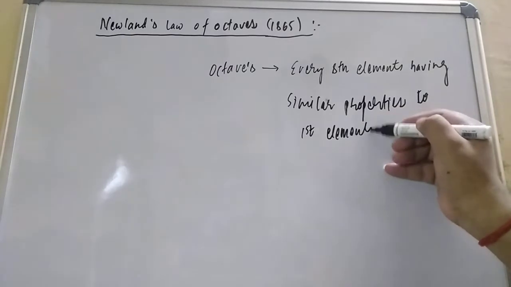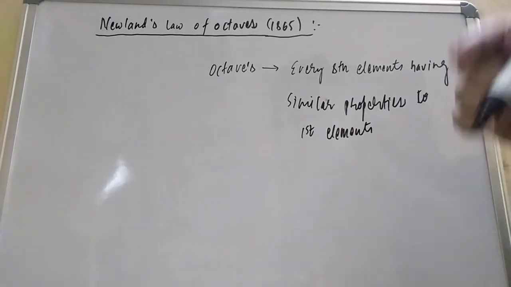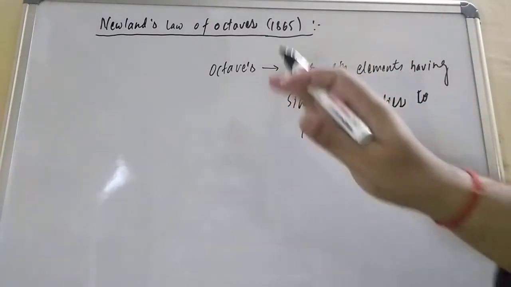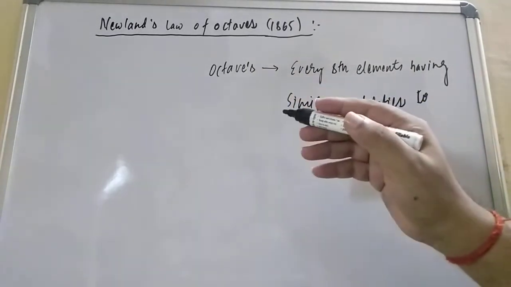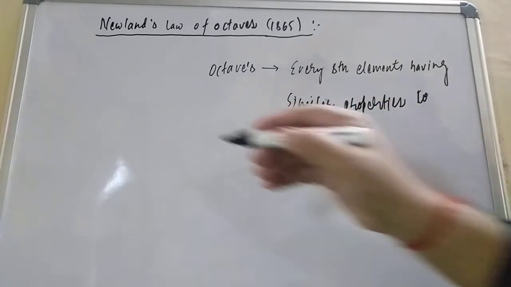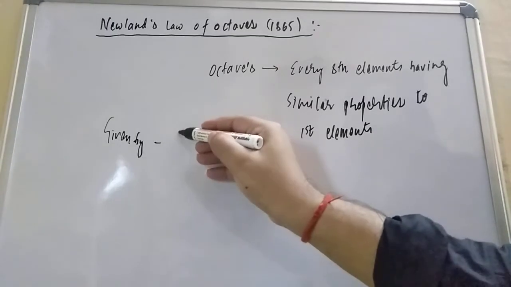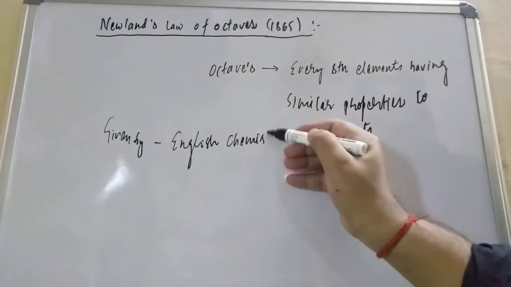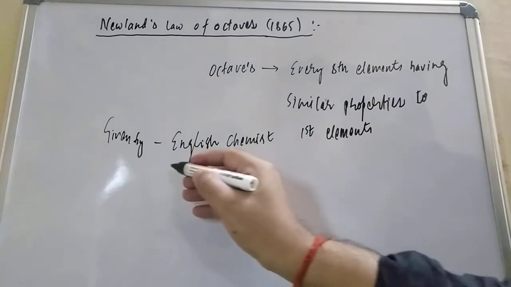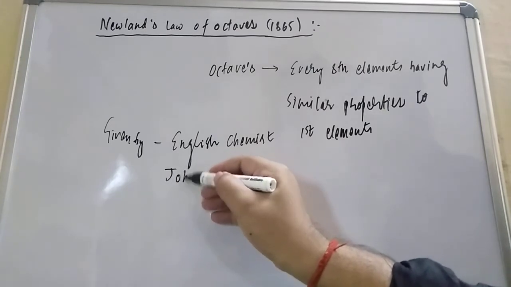Now what we have to understand is that this was given by an English chemist. He was a worker in a sugar factory. Then he left the job and started studying the elements and their properties. The name of the scientist was John Newland. He was a British chemist, or you can say English chemist, both are the same.